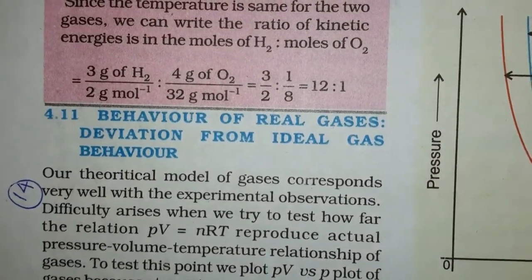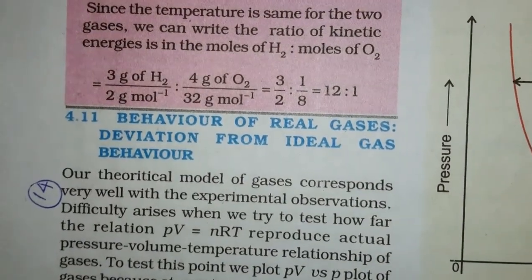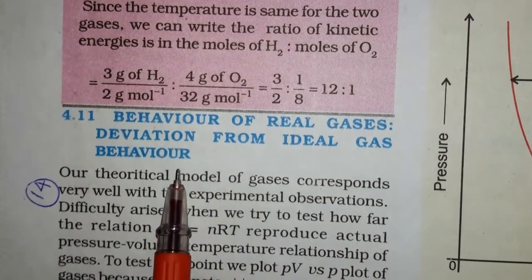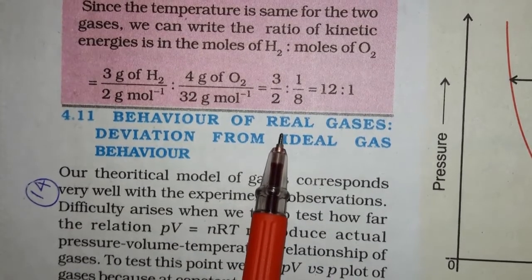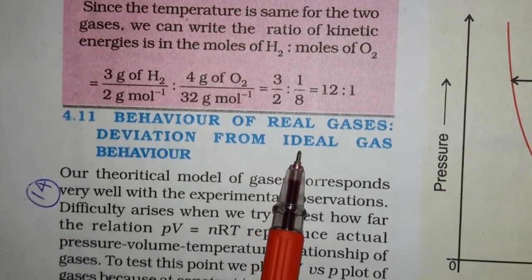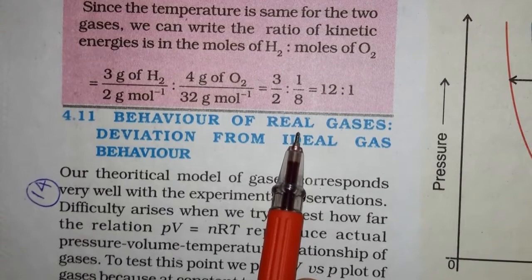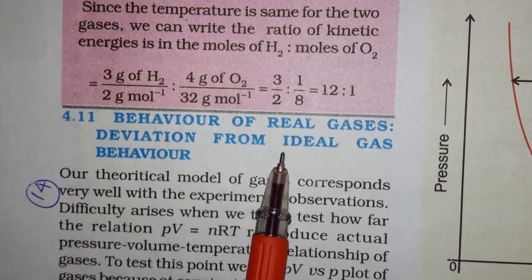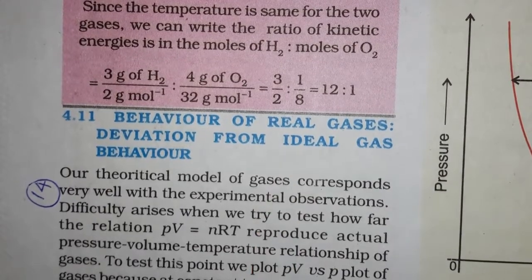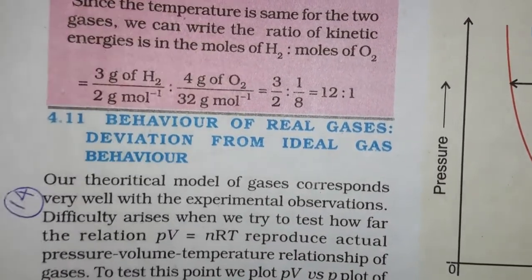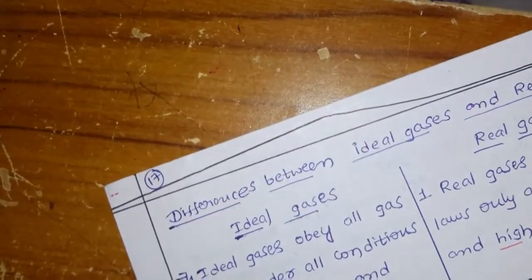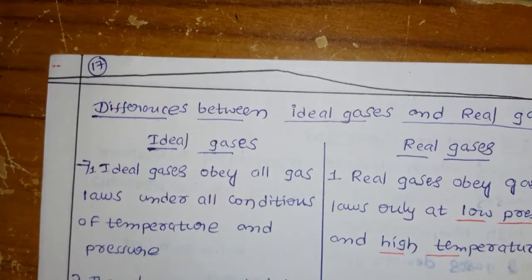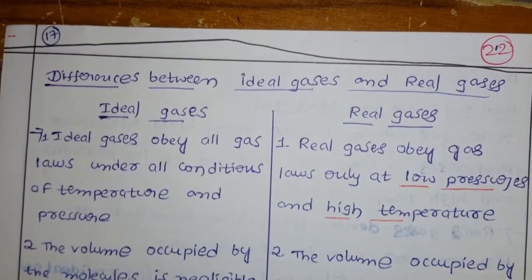Hello students, our next topic is the behavior of real gases, that is, deviation from ideal gas behavior. Here we have two types of gases: ideal gas and real gas. Real gases show deviation from ideal behavior, so let us discuss that. Before going to that, we should know the differences between real gases and ideal gases.